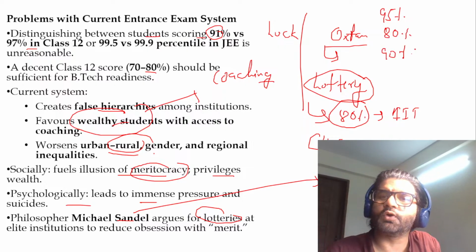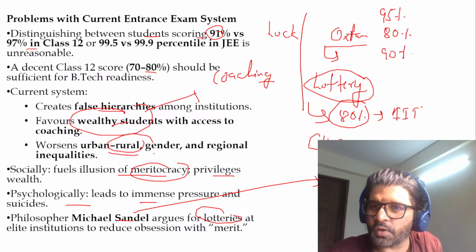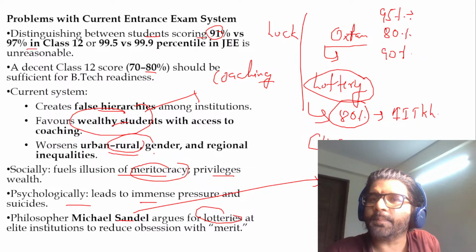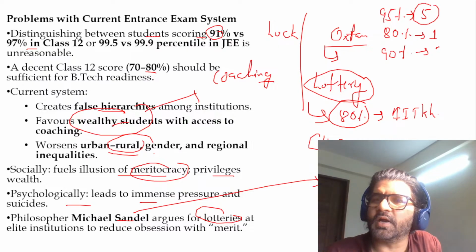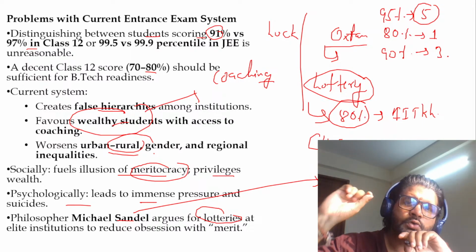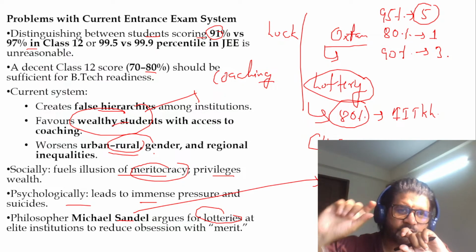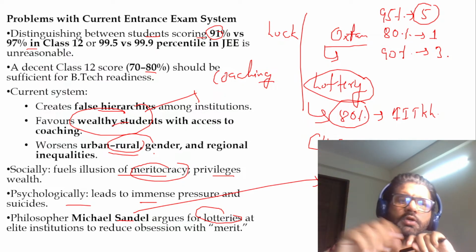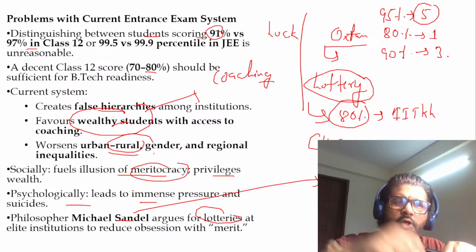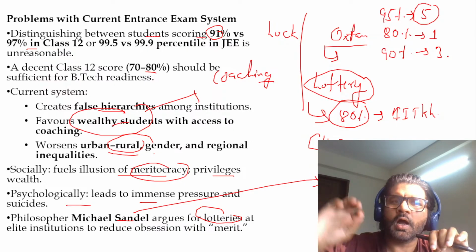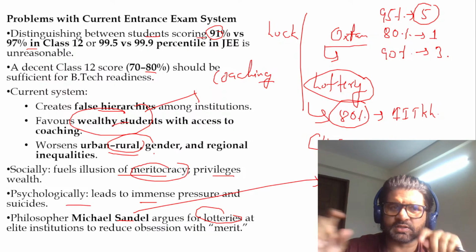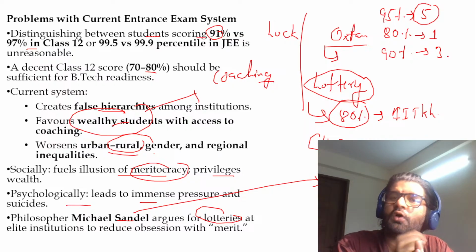So in a lottery system, what will happen? All three will be eligible for applying to IIT Kharagpur. 95% will get 5 lottery tickets. 80% will get 1 lottery ticket. 90% maybe will get 3 lottery tickets. Now the person who has got a higher percentage will have more lottery tickets, thereby a higher chance of getting admission in a particular institution. So if you have more lottery tickets, you have higher chances of winning.